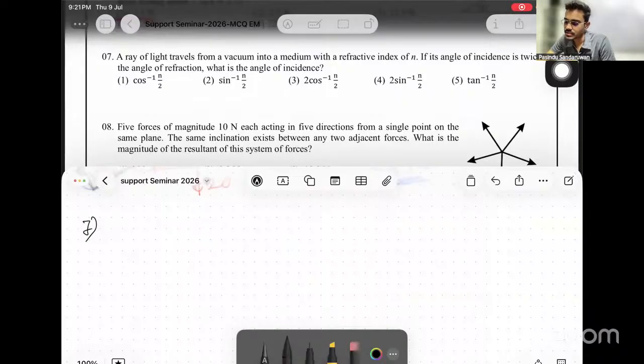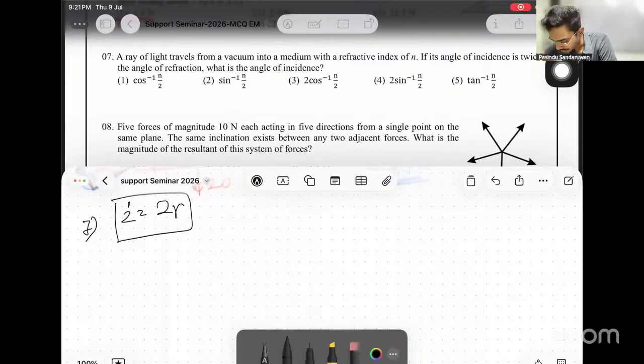A ray of light travels from a vacuum into a medium with a refractive index of n. If its angle of incidence is twice the angle of refraction, what is the angle of incidence? Right, a ray of light travels from vacuum into a medium with refractive index n, and the angle of incidence is twice the angle of refraction, which means I equals 2r. Then apply Snell's law.